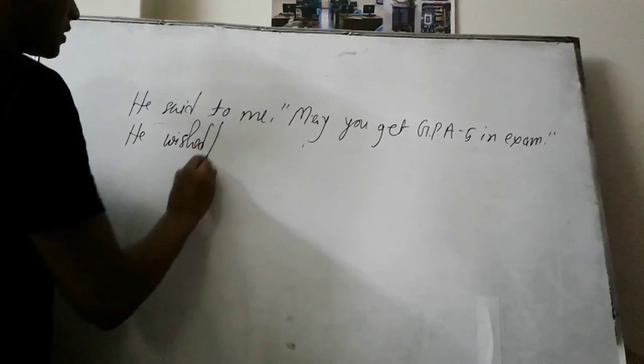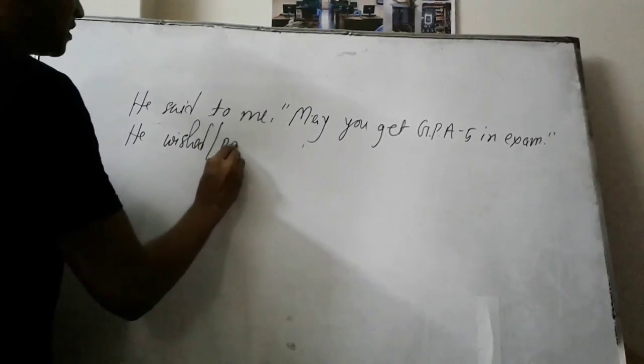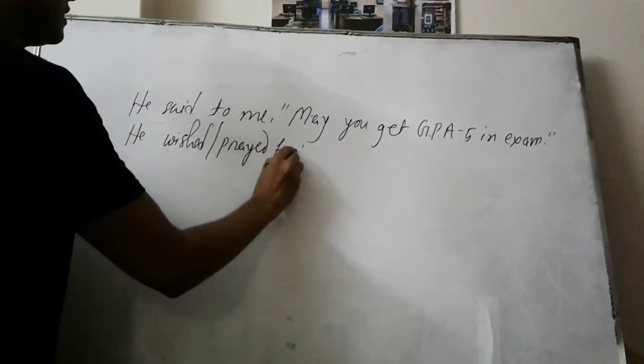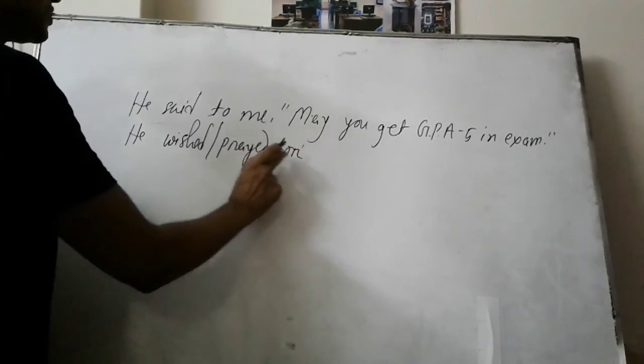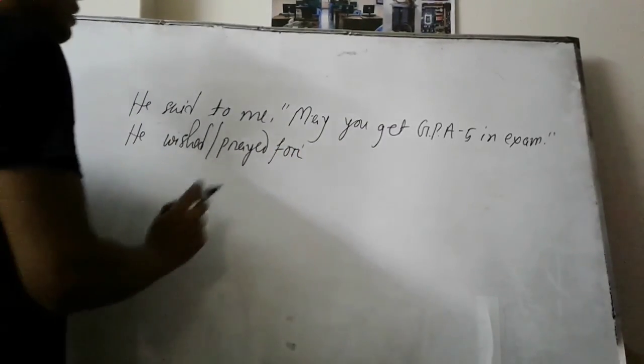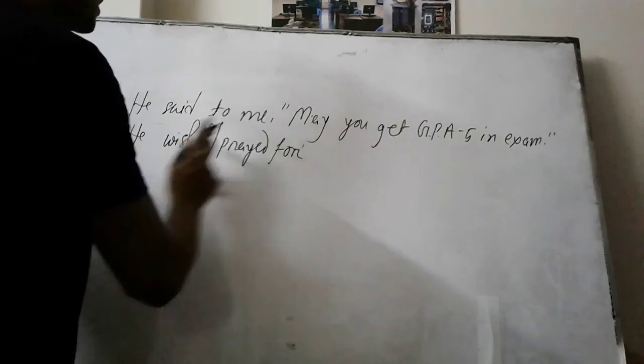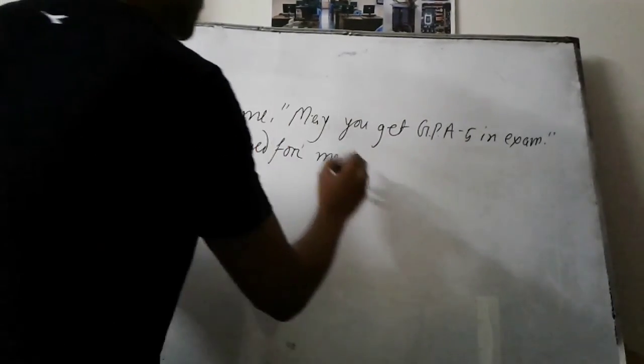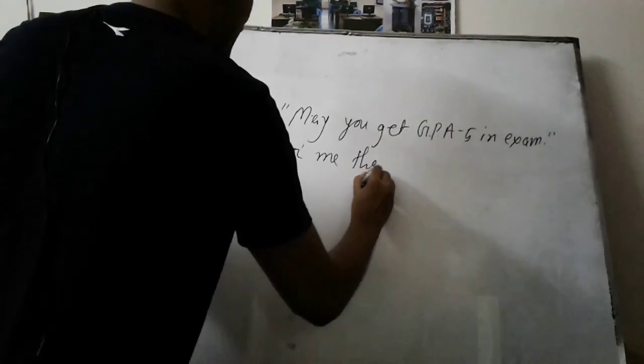You can write wished, or you can write prayed for. If you write prayed, then you should take for. So he wished me or he prayed for me. Now in the place of inverted comma, we should write that.